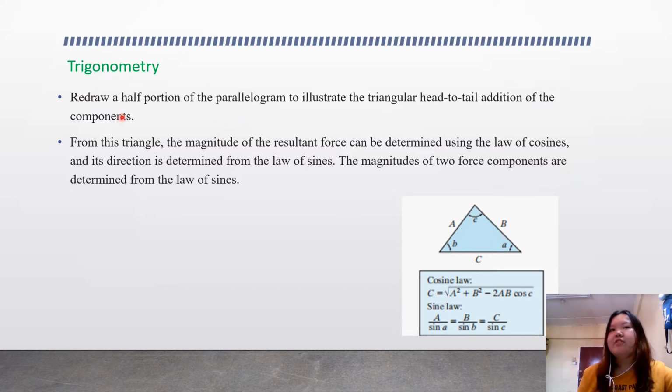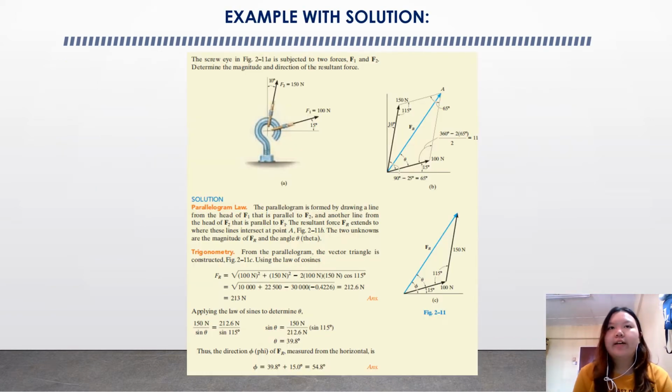From this triangle, the magnitude of the resultant force can be determined using the law of cosines, which is C equals the square root of A squared plus B squared minus 2AB cos C. Its direction is determined from the law of sines. The magnitudes of the two force components are determined from the law of sines too. The sine law is A over sin A equals B over sin B equals C over sin C.